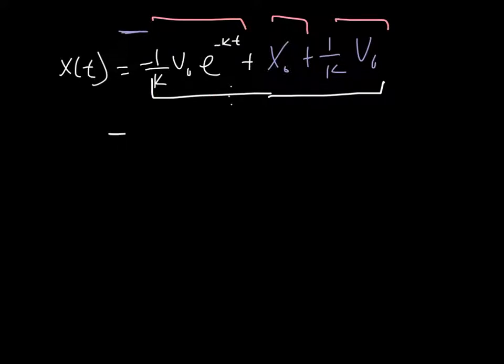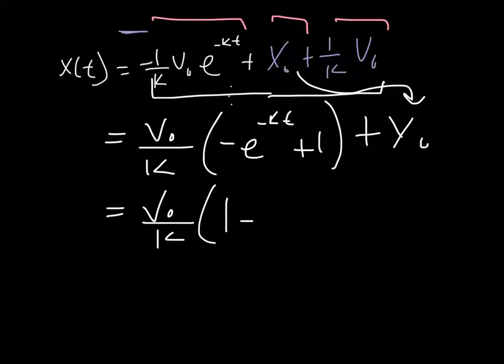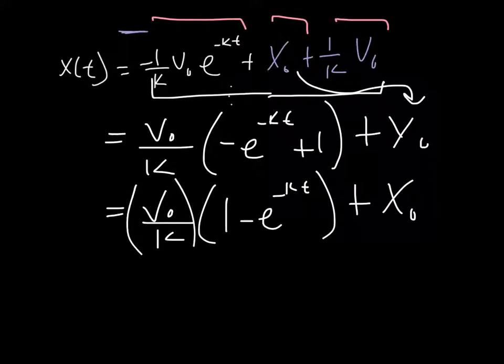So I'm going to go ahead and do that. I'm going to take out v naught over k, and I'm left over with negative e to the negative kt plus 1, and then I still have my x naught here, because that doesn't have a v naught over k. And I'm going to go ahead and just rewrite this as 1 minus, you don't have to, it just looks nicer like this, plus x naught. And you'll notice that this matches exactly what we want. So that is the end of the proof. That is the position at time t.